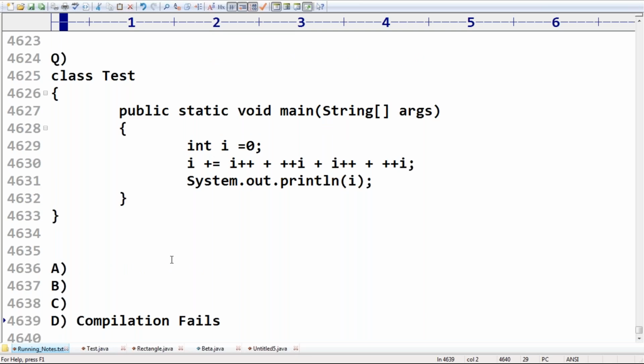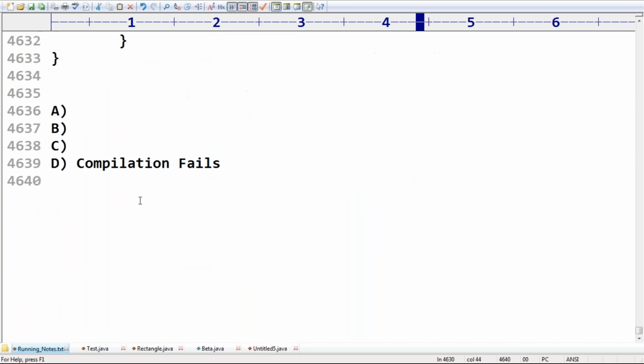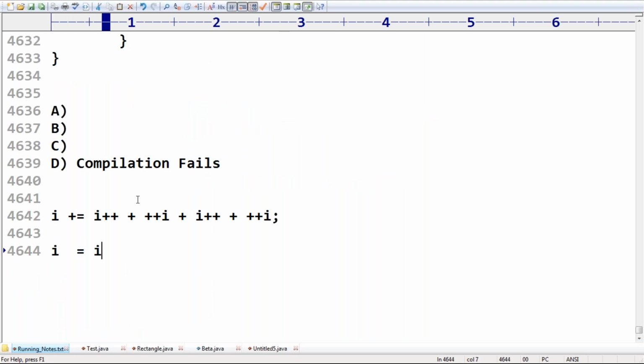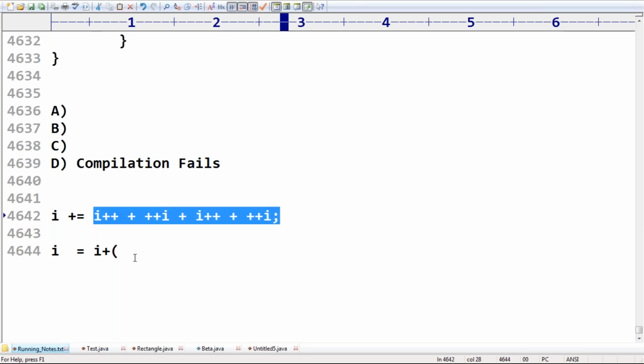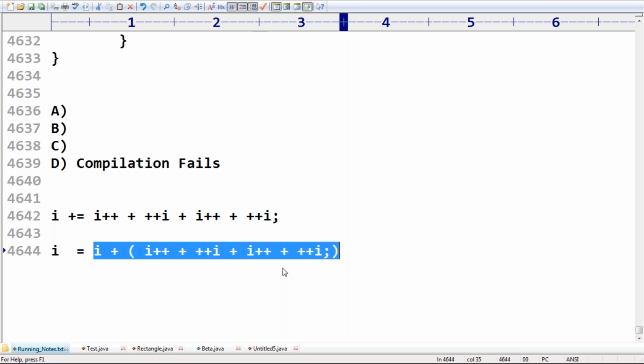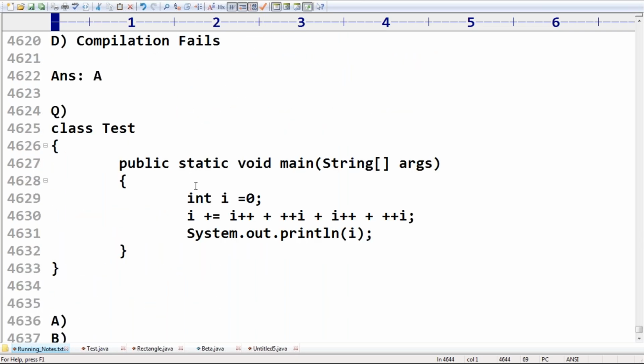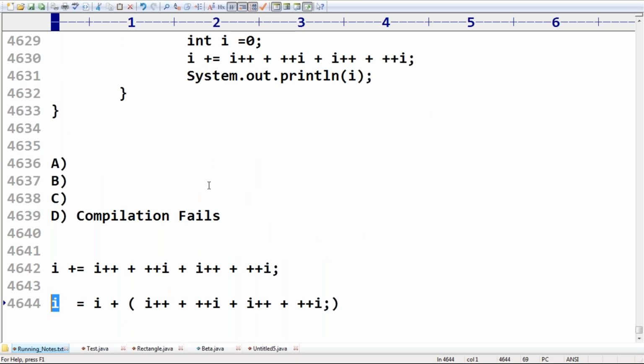What answer we are going to get in this case is very simple, sir. First this line should be evaluated. First this one is going to be replaced with i = i + remaining thing. Remember this one. First i = i + remaining thing. This line will become this one. Now this total expression will be evaluated and the result will be assigned to i. Remember this one, sir. So now, do you know what the i value is?